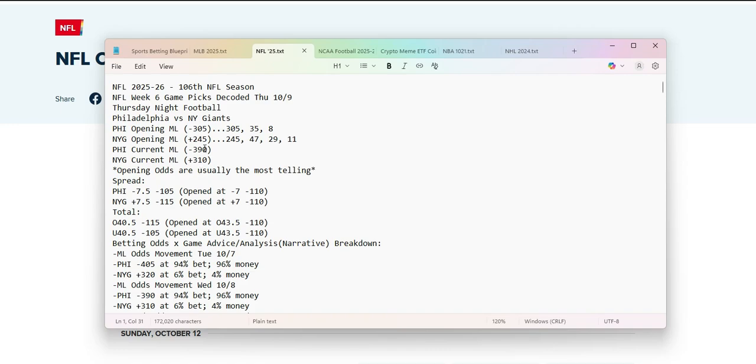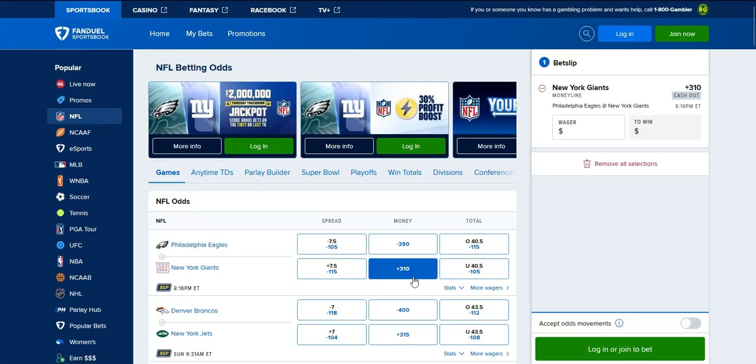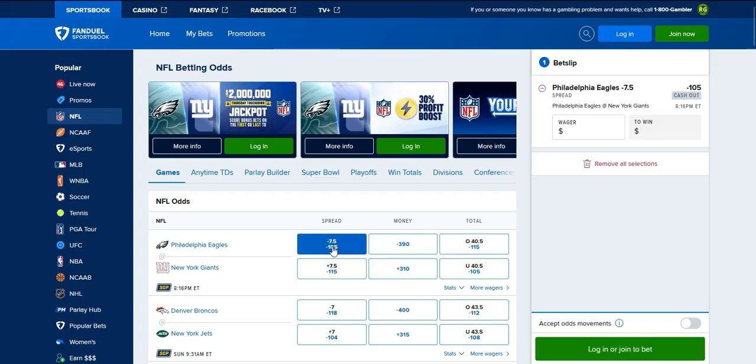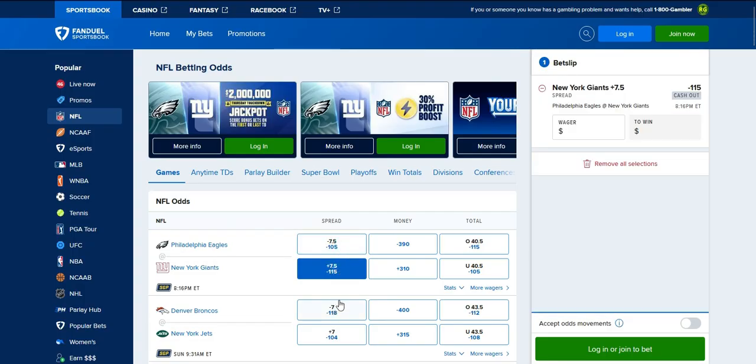But the current odds are minus 390 for the Eagles, plus 310 for the Giants on the money line. The Eagles are 7.5 point favorites at minus 105 cost currently, and I will show you why the costs are based on the splits. Plus 7.5 for the Giants at minus 115 cost for the home team on the spread. Over under is 40.5, minus 115 cost going over, minus 105 going under.